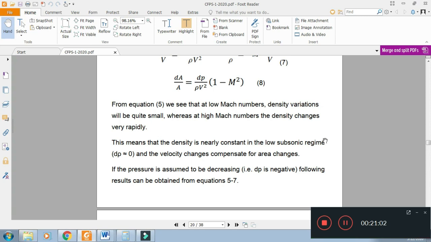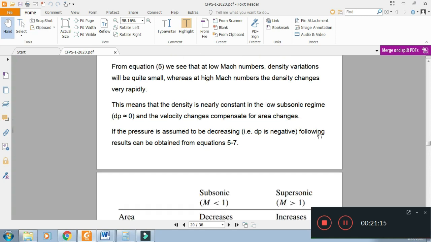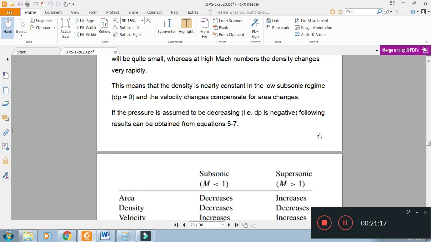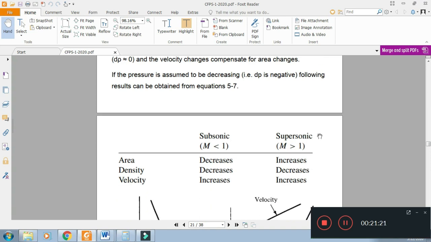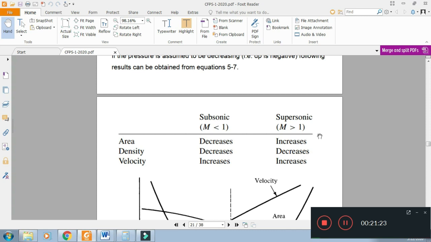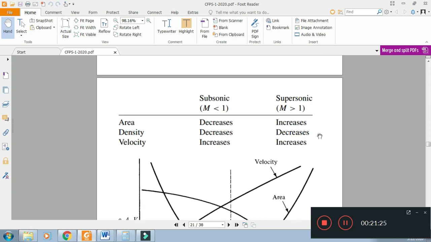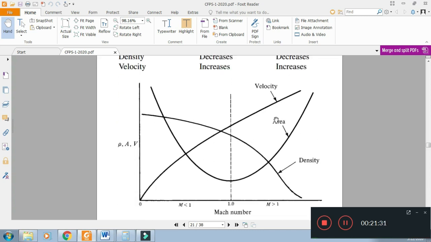Suppose dP is negative. Usually in our problems, when the flow occurs, the pressure decreases in the flow direction. So suppose the change in pressure dP is negative. The decrease in pressure affects the area, density and velocity, and the effect is shown in this table and in this chart.